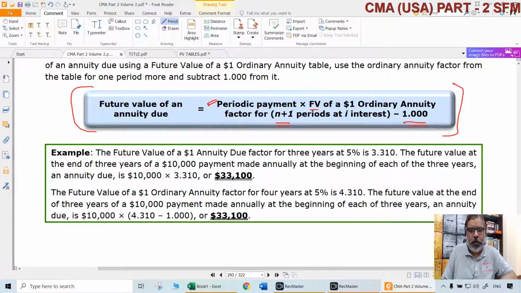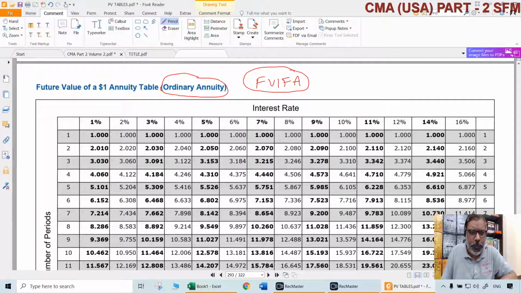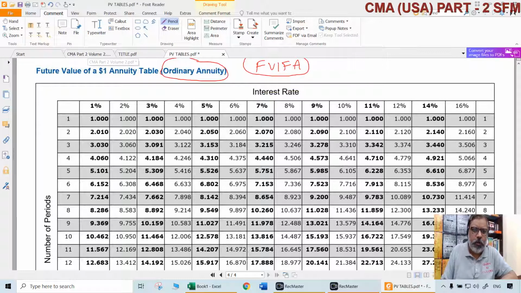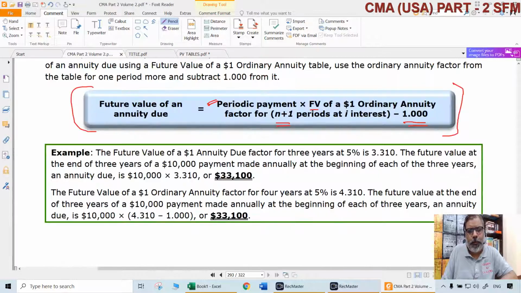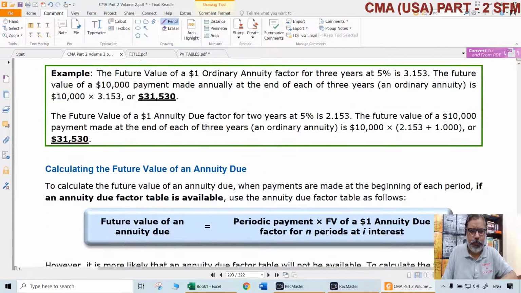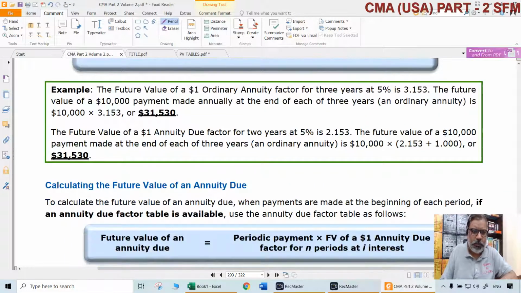So future value of an ordinary annuity can be directly found out from the table. But future value of an annuity due can be found out by taking that FVIFA for n plus 1 periods minus 1. That gives us the factor of an annuity due. That's all. Simple. So let us apply this in one of the examples for understanding purposes.